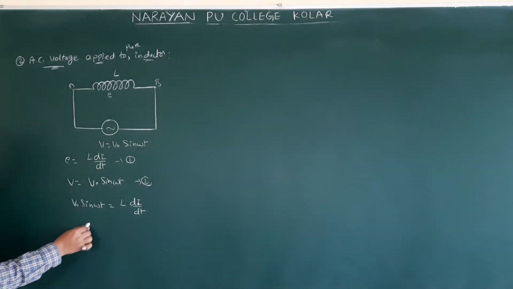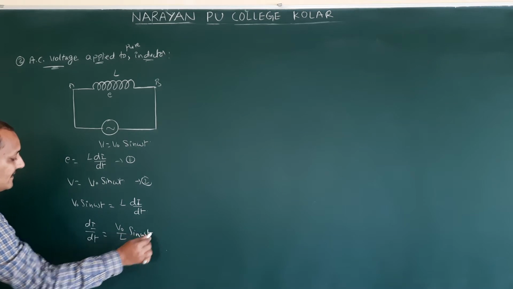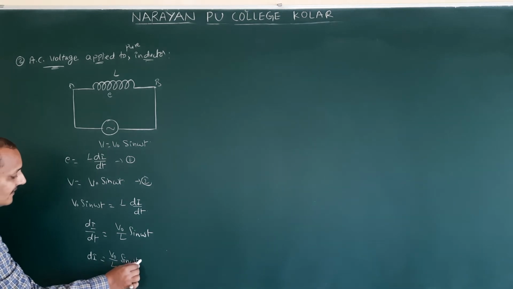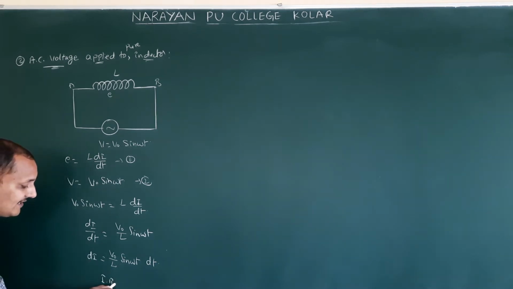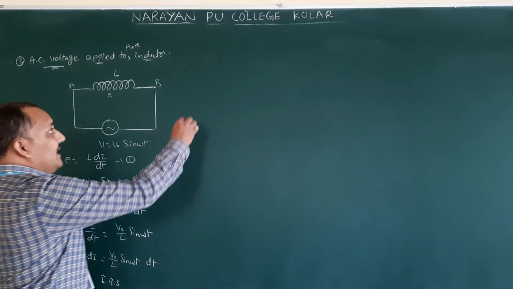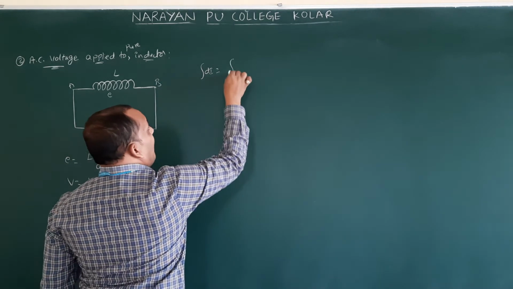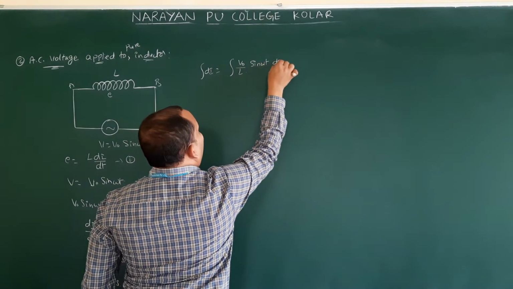This L will come to this side. Di by dt is equal to V naught by L sin omega t. So di is equal to V naught by L sin omega t dt. So we want I. We want I, and here di is there. What should we do? We did it so many times. Integration on both sides. So integral di is equal to integral V naught by L sin omega t dt.